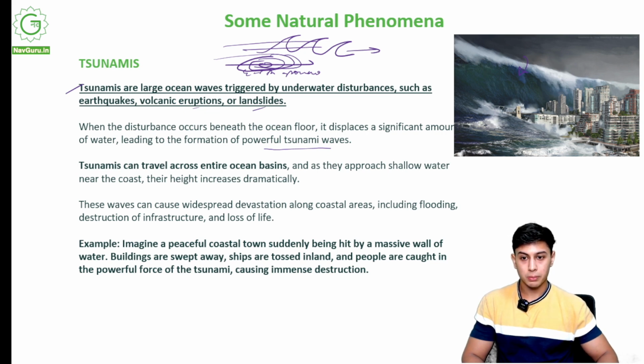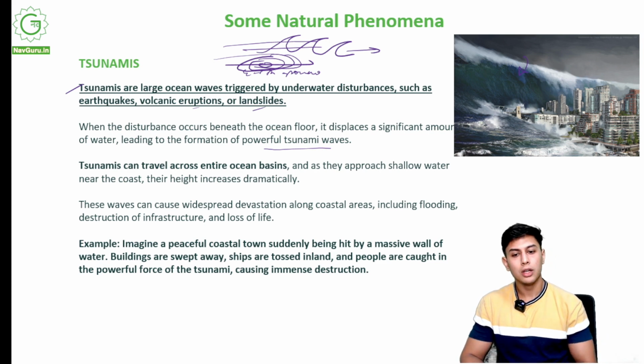Now supposedly you jump into a swimming pool. What happens? There's a splash of water. Similarly, when there is an earthquake or a volcanic eruption underwater, there's a huge splash, and that huge splash is in the form of waves, and these waves are very big. Tsunamis can travel across entire ocean basins, and as they approach shallow water near the coast, their height increases dramatically.